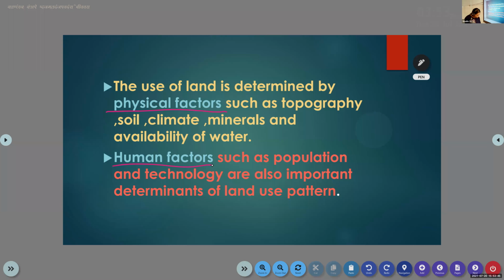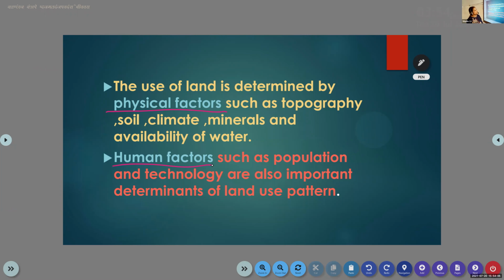There are two types of factors which affect land use. Topography, yes. Soil, climate, minerals and availability of water. So these are the physical factors that determine land use.